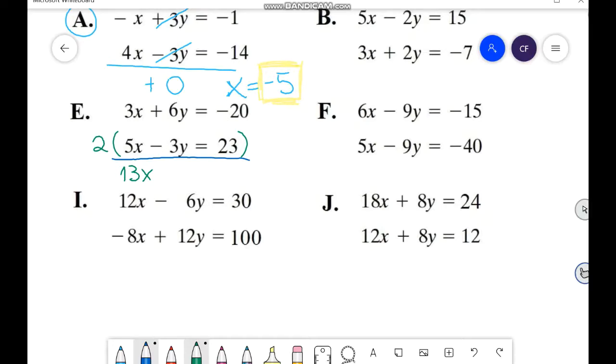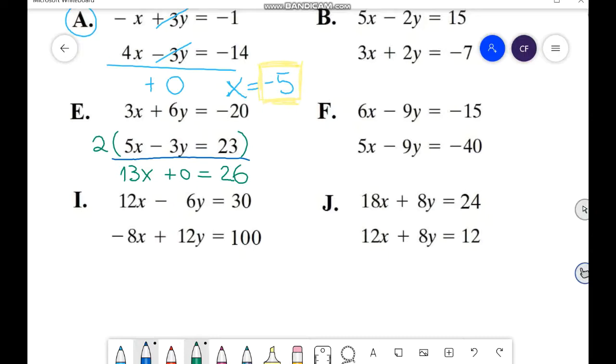Negative 6 plus 6, 0. And 2 multiplied by 23, 46. 46 minus 20, 26.